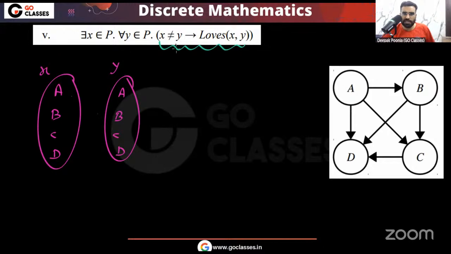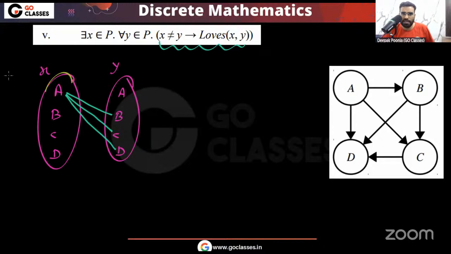Because of this condition, if X and Y are different, we have to check whether X loves Y or not. Here you can see A loves B, A loves C, A loves D. We want at least one fixed person in the domain of X, such that with every choice in the domain of Y, this internal thing must be true. If they are the same, then I don't care. But if they are different, then X must love Y.